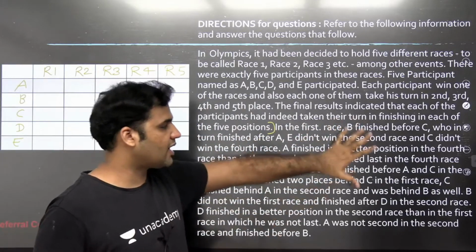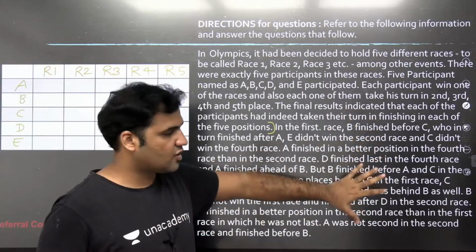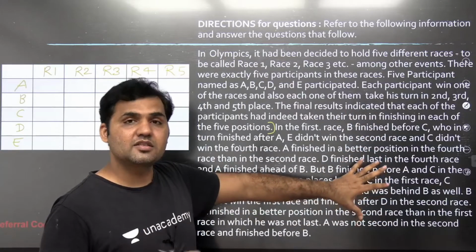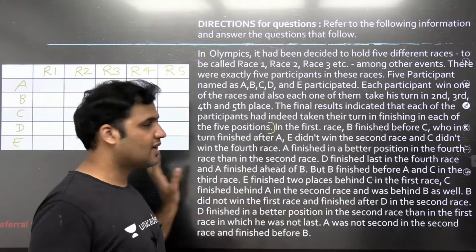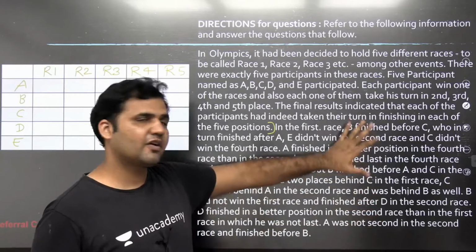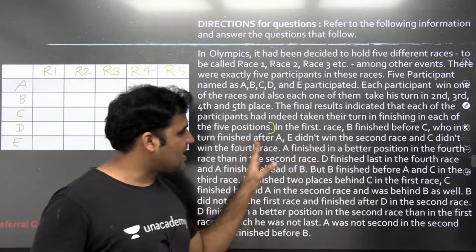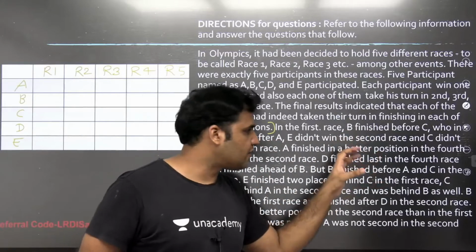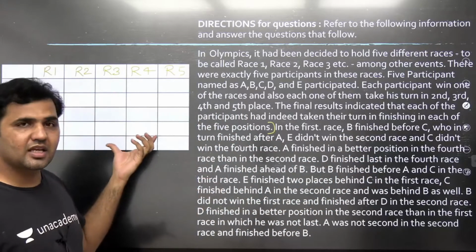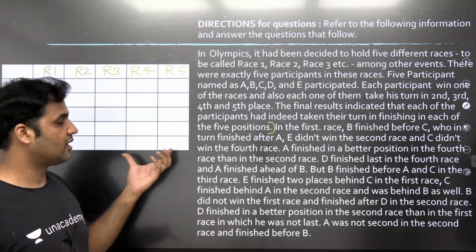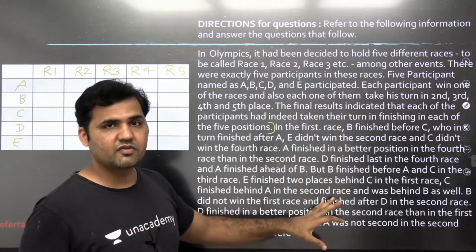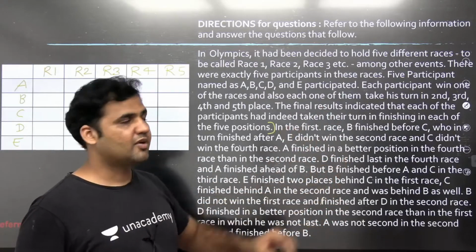First you have to write down everything that has been given in the statement form, in the symbolic form, so that you can connect every piece of information. If you randomly pick information and try to use it in the table, you will not reach anywhere. It's important to organize the information, only then you will be able to connect it.